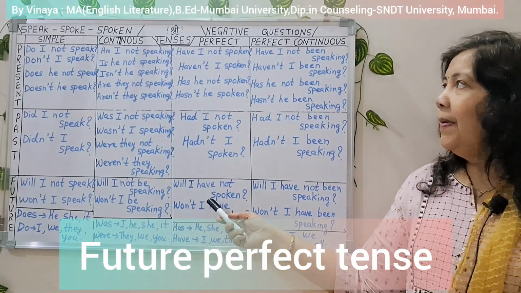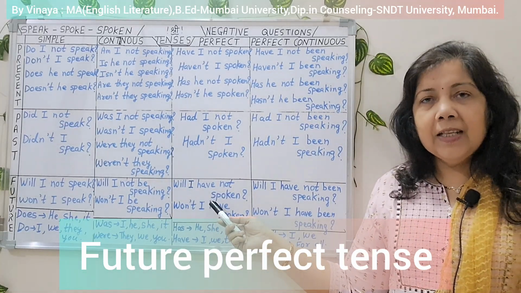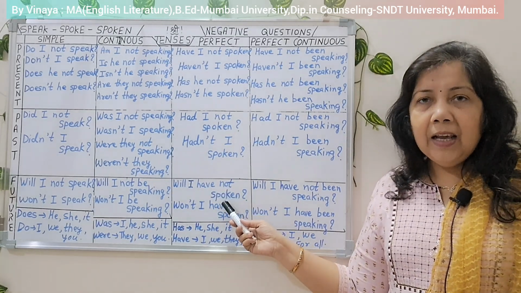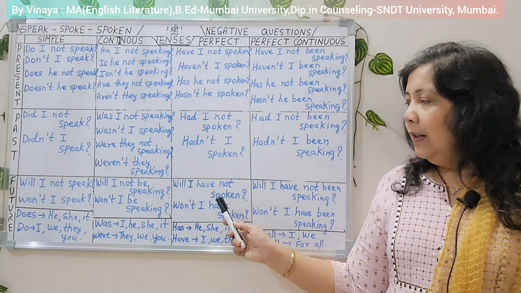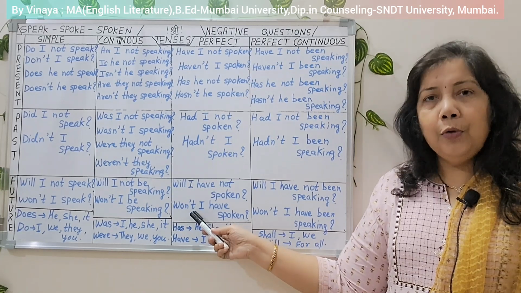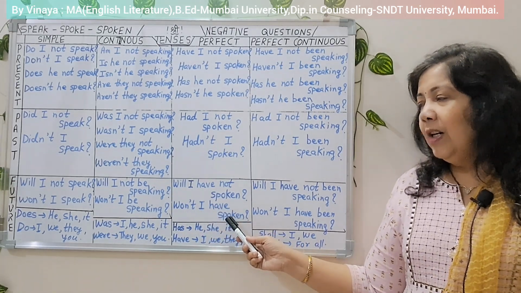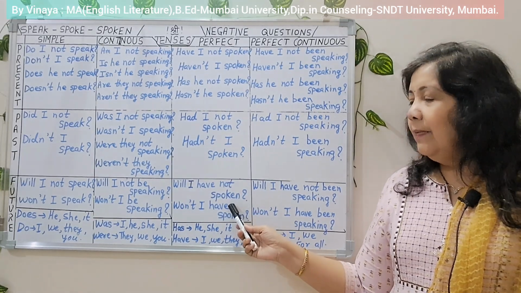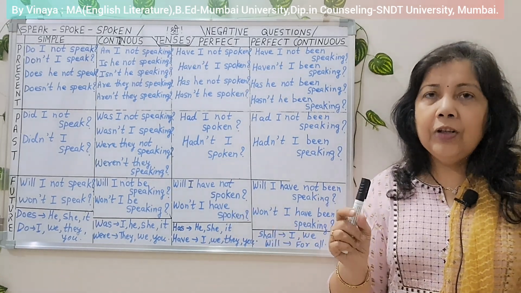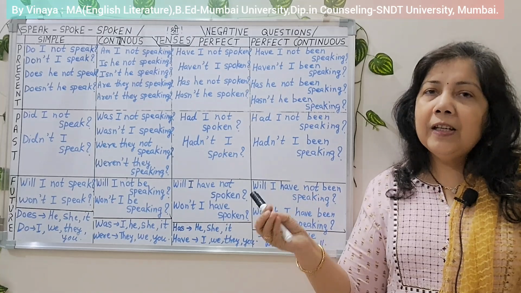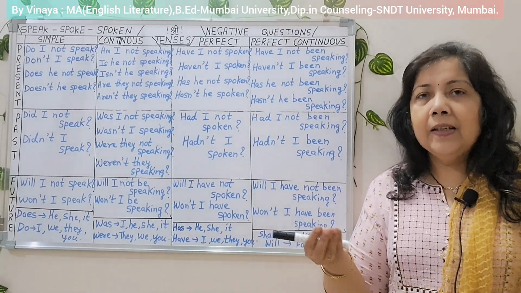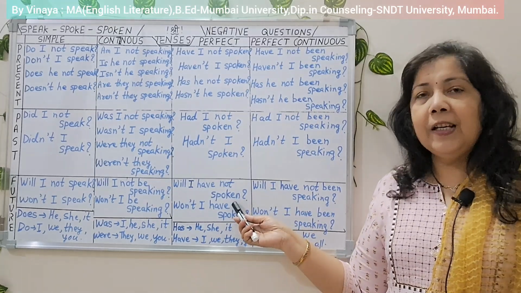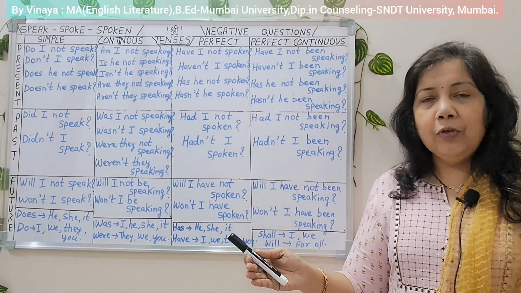Next is future perfect tense. Question, will I have not spoken? Will not, again together, won't. Won't I have spoken? Again, this tense is used when any action is completed just a few minutes, just a few seconds, just some little time before. That time we use this tense. Action is completed in future.